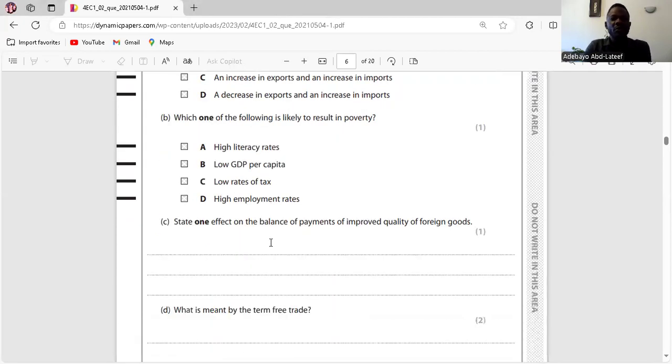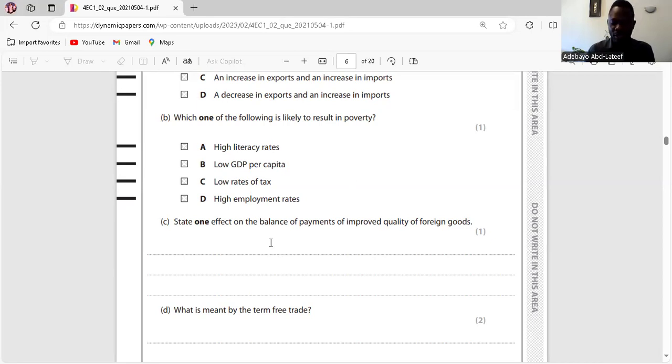Question B. Which one of the following is likely to result in poverty? When we talk about poverty, we have absolute poverty and relative poverty. Okay. So here they said high literacy rates. High literacy rates make the population more employable. When there's a high literacy rate, it means the highest proportion of the people living in that country are educated. And when they are educated, it means they are employable. And when you are employable, your level of income will increase. It will reduce poverty.